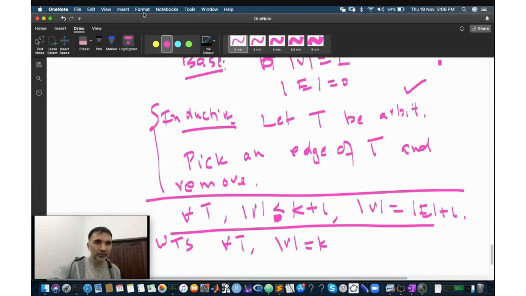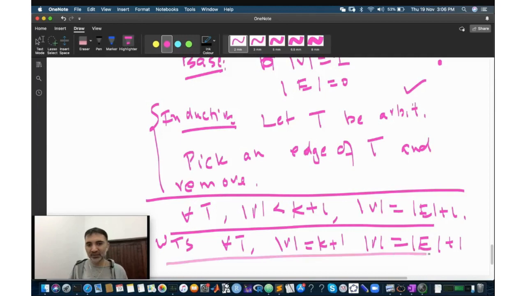Okay, I have an eraser. This is probably the first use of eraser I have done this semester. Okay, so when the number of vertices is equal to k plus 1, then I'm going to show that the number of vertices is equal to the number of edges plus 1. Okay, look at this statement. This is plain old strong induction. I assume the statement is true for everything less than k plus 1, and then I'm going to show that the statement is true for exactly k plus 1. Do we all agree that this is strong induction?